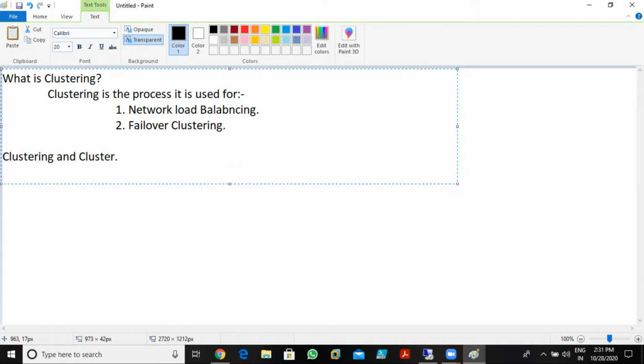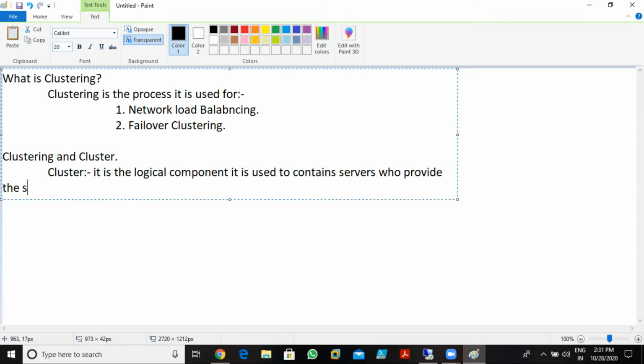What is that? A cluster is what? It is a logical component. It is used to contain servers who provide the same resources.